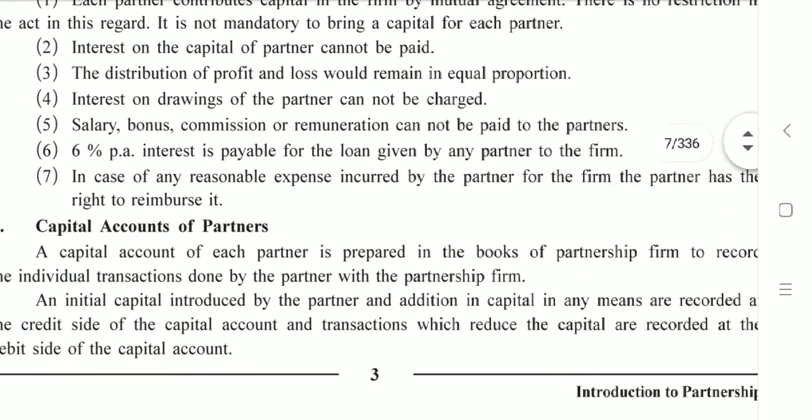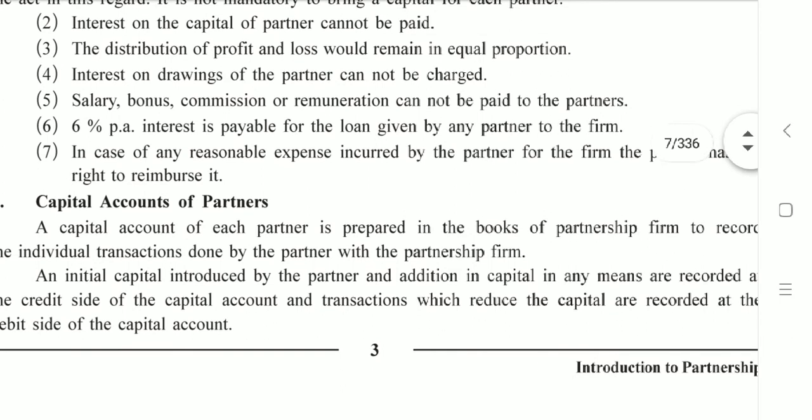Sixth point is really important. 6% per annum interest is payable for the loan given by any partner to the firm. What is a loan? Loan is a liability for the partnership firm. It is an amount borrowed which is to be returned later.